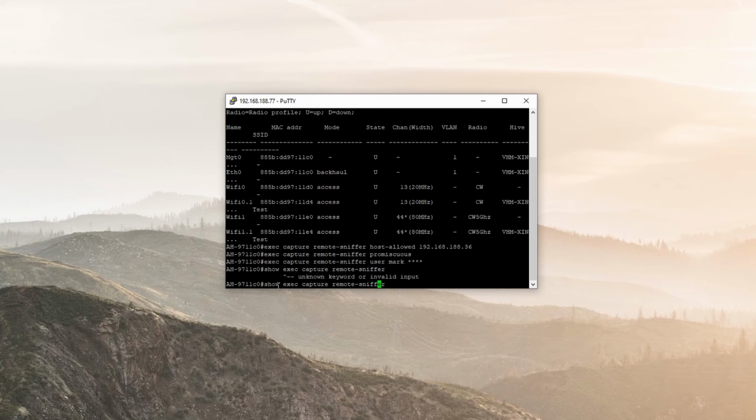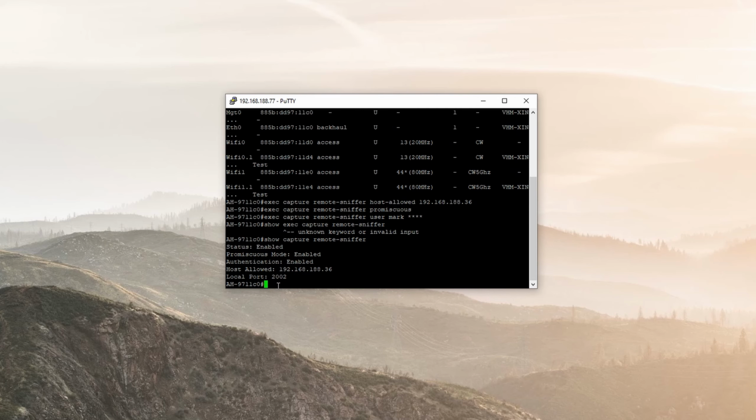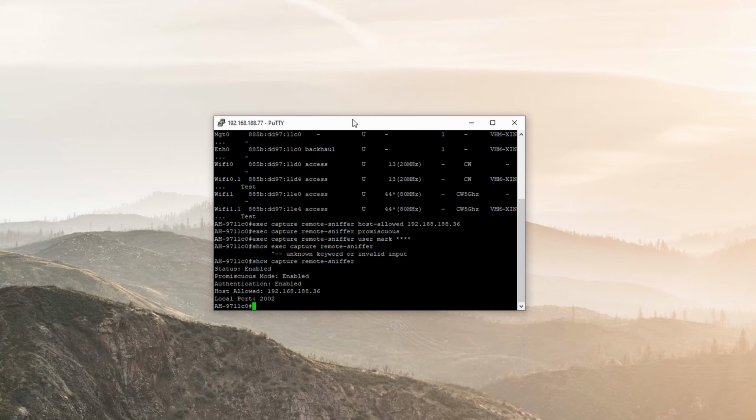And this just shows the local port that you will be using within Wireshark. And now you can open Wireshark and connect to the access point.